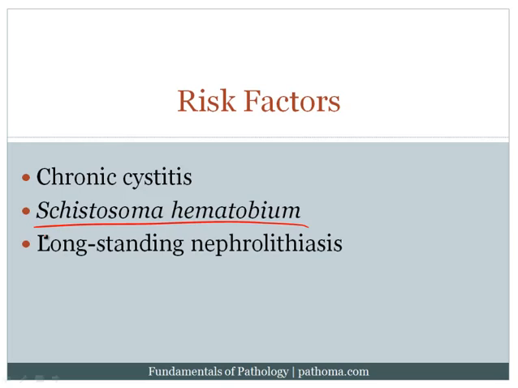And so what happens in this particular case is that the schistosoma hematobium embeds itself within the bladder wall. That results in chronic inflammation, and again, that chronic inflammation results in a squamous metaplasia, which then eventually progresses to squamous cell carcinoma. Another risk factor would be long-standing nephrolithiasis. And again, the same idea here is that with a chronic irritation of the urothelium, you develop a squamous metaplasia, and the squamous metaplasia eventually becomes cancer.